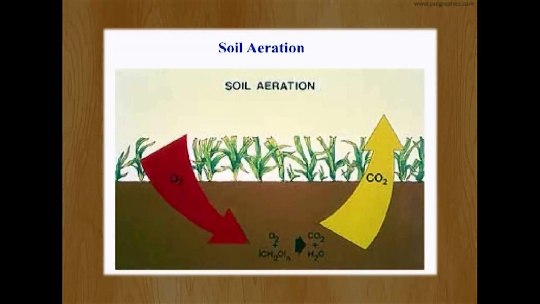Soil aeration, we know, plays an important role as it brings oxygen to the soil microbes and takes away the CO2, as well as bringing nitrogen and many other important gases to the soil microbes.